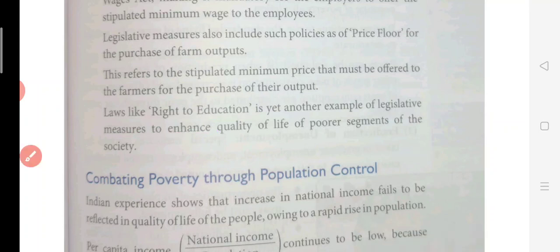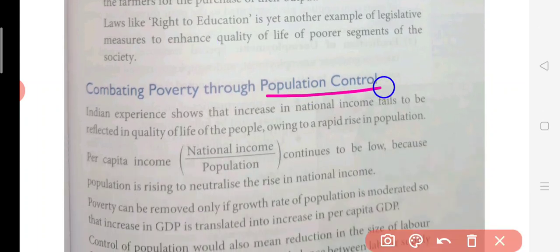Now the next point is combating poverty through population control. Here we already know India is a populated country, so there are a lot of poor also, because it is not possible to feed each and everyone who is poor in India. So definitely population control should be done. Not easily, but still we can fight this kind of poverty which is there in India. I mean to say absolute poverty.